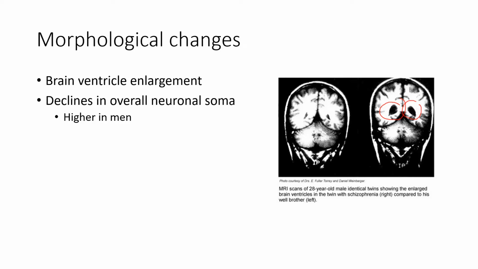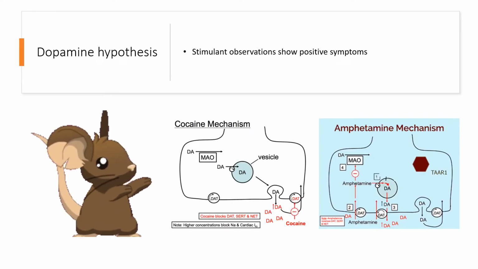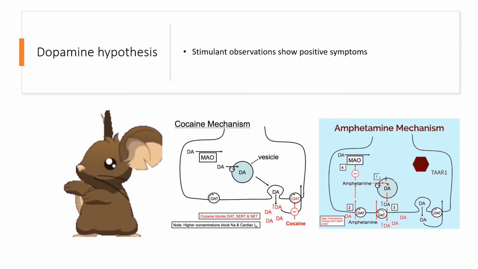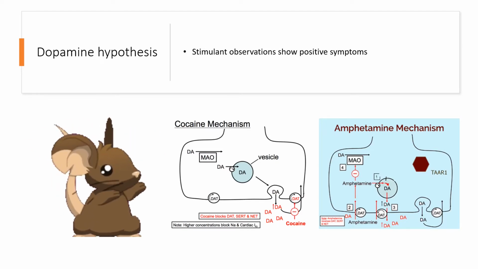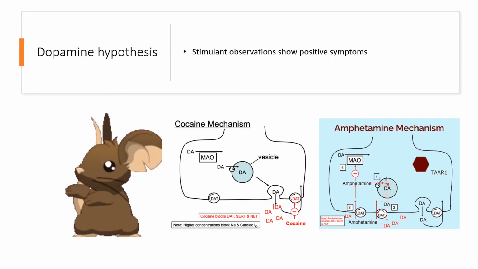So what is underpinning this pathology? It's actually thought to have a couple of hypotheses trying to explain it. The first is the dopamine hypothesis, and this arose from the observation that positive symptoms can actually be seen, as they are in schizophrenia, with individuals that use amphetamines.